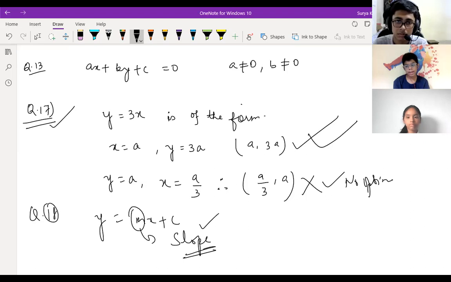Yes, sir. So this is out of syllabus. You can say I have not taught it to you people, right? Because this is not there in the syllabus. Yes, sir. This is not there in class 10th also. In the ICSE board, it's there in class 10.